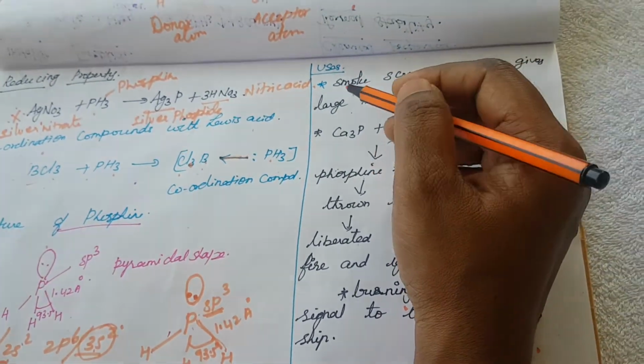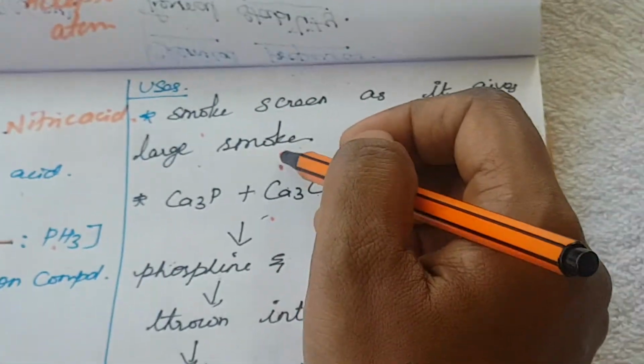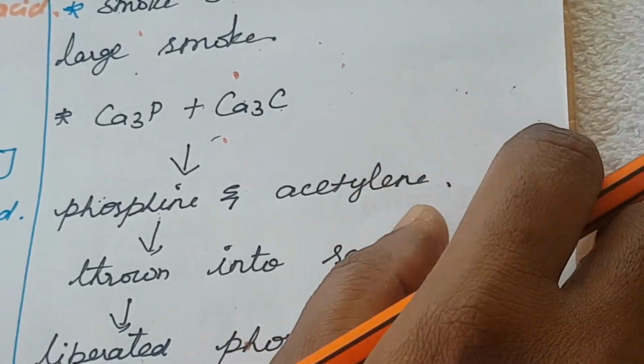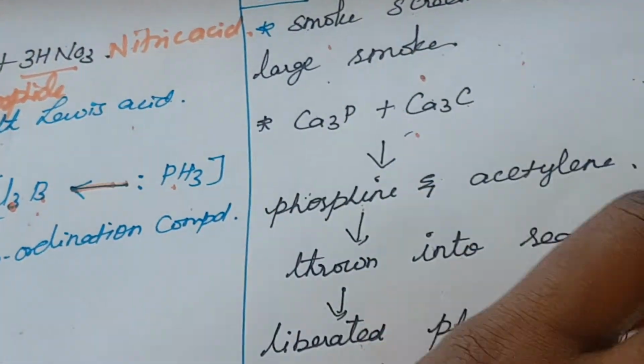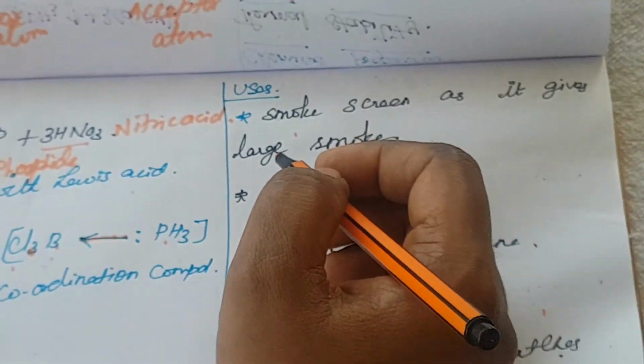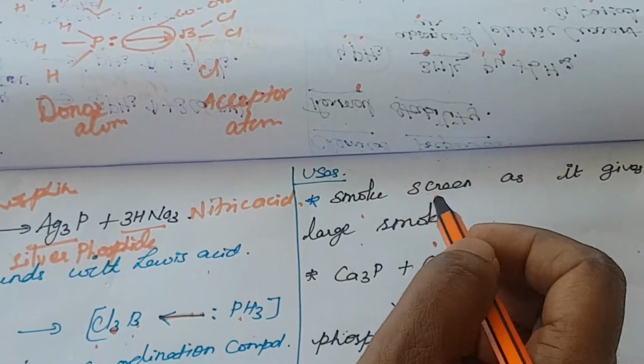Another one is uses. Phosphine has a very important use as a smoke screen, as it gives large smoke. In cinema, sometimes they show full white-colored fumes. That full white smoke is produced using phosphine gas. So it is used in cinematography.